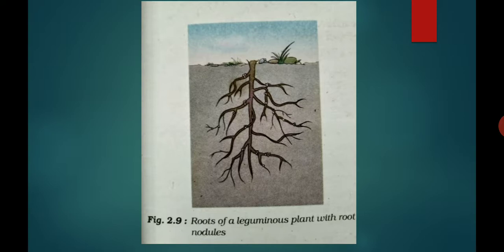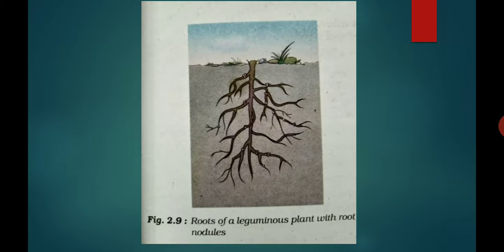Rhizobium bacteria live in the root nodules of the leguminous family. In the roots of leguminous plants, that is pulses, the rhizobium bacteria find a place and convert the gaseous nitrogen into compound form, that is nitrate and nitrite, NO3 and NO2.